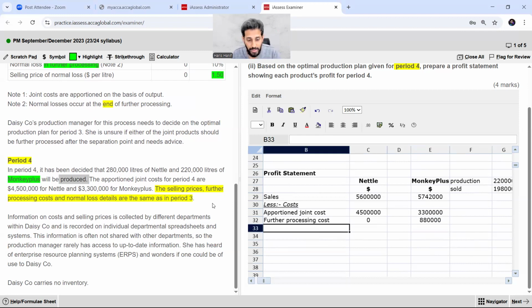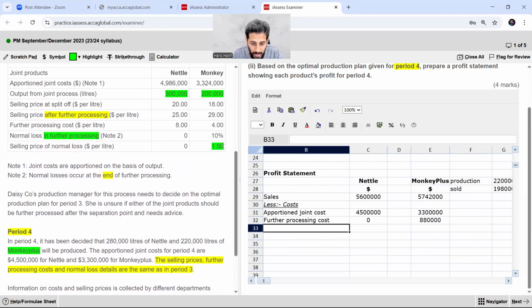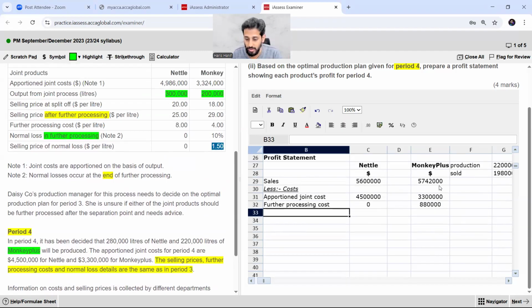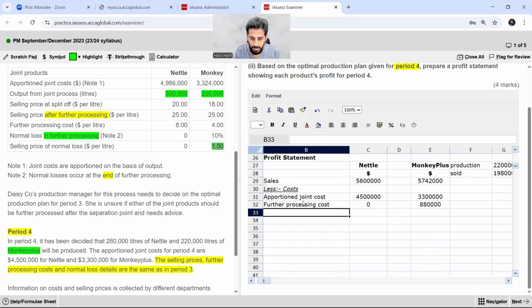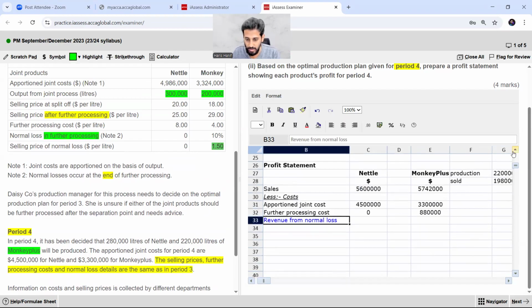And one more important point, if you can highlight it from here, revenue from the normal loss. So I am further writing it over here. Revenue from normal loss. So what is the revenue from normal loss? Here it is 0.